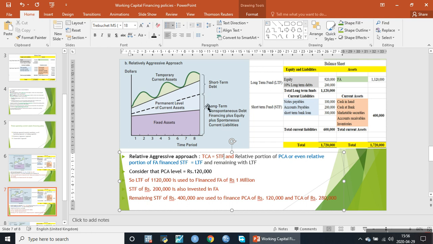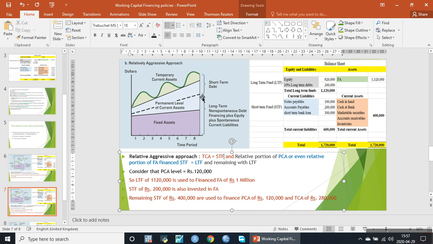This is the case. If we look at this diagram, the fixed assets plus the permanent assets are divided into two categories: one below the dash line and one above the dash line. So in the relatively aggressive approach, all of the temporary current assets are financed through current liabilities, whereas some portion of the permanent assets is also financed through current liabilities.